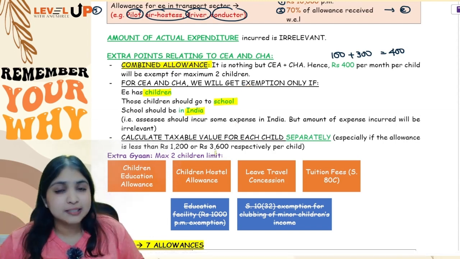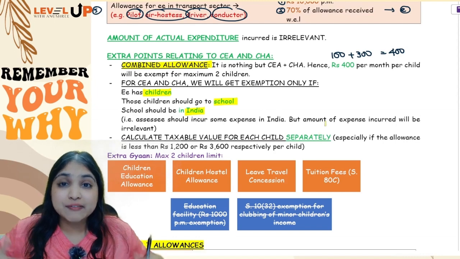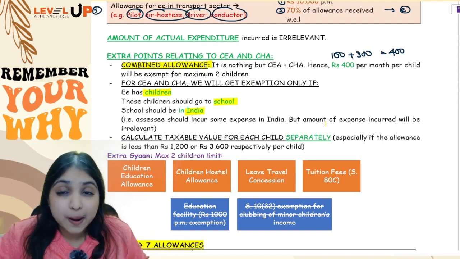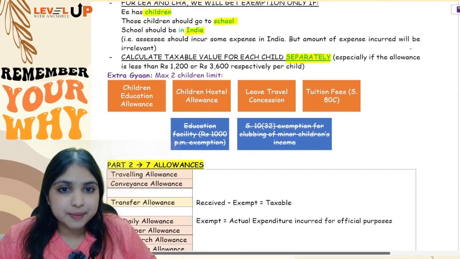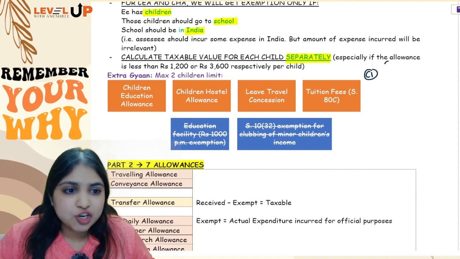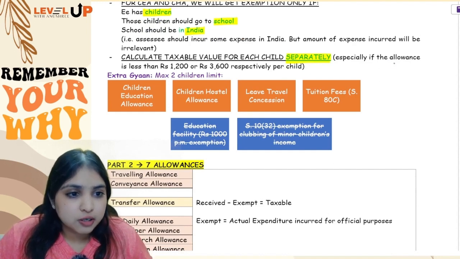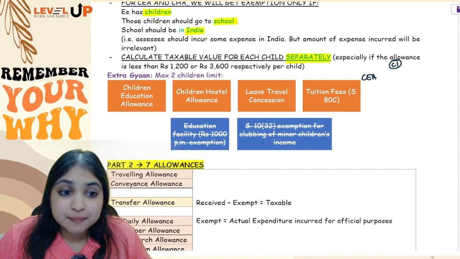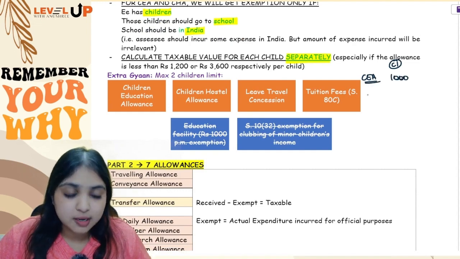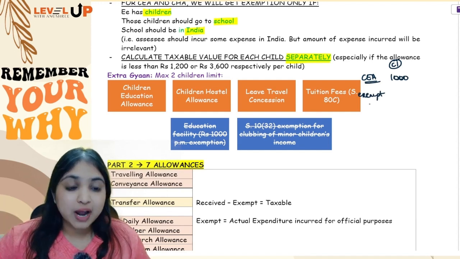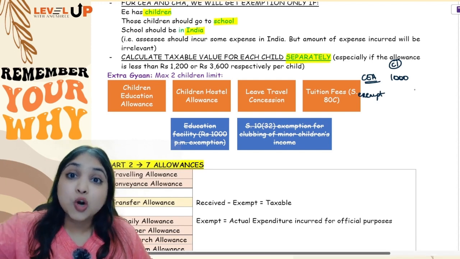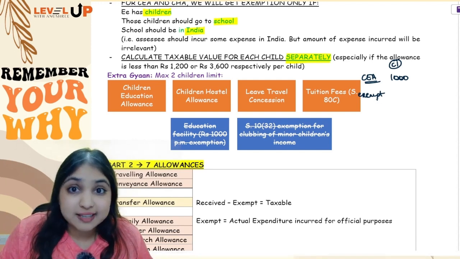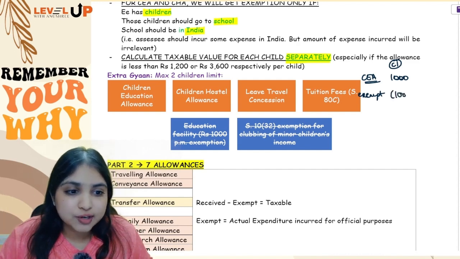Okay. And lastly, see, in case your assessee is having multiple children, remember when you are doing the computation, do computation for each child separately. I'll tell you why. Like for example, let us say for child 1, let's talk about children education allowance. For child 1, children education allowance, my employee received 1000 rupees. Alright, so how much exemption will you be giving over here? 100 rupees per month. So 100 into 12 will become 1200 rupees, which is more than 1000. Can exemption be more than what you received? Of course not. So the exemption, even though it is 1200, you will restrict it to 1000.